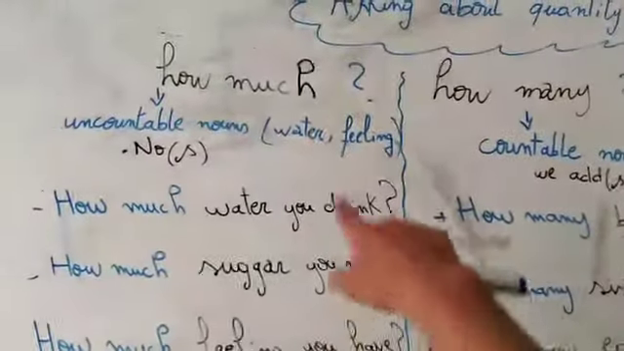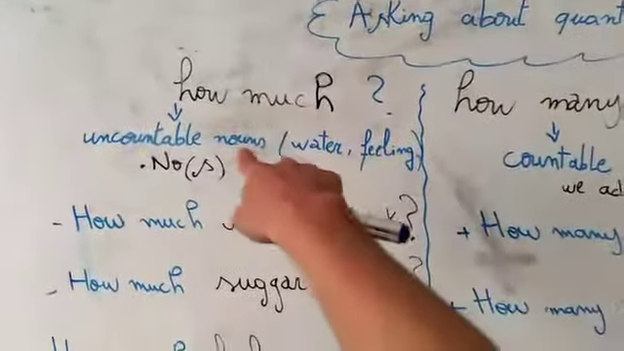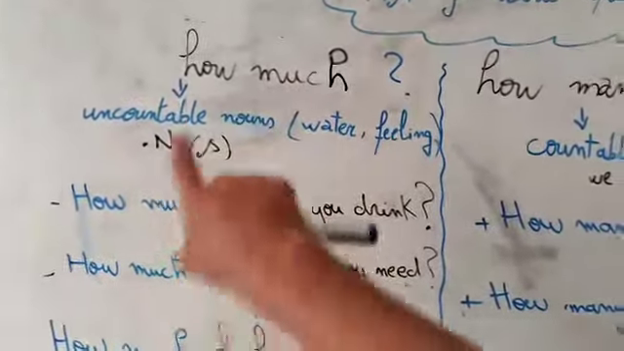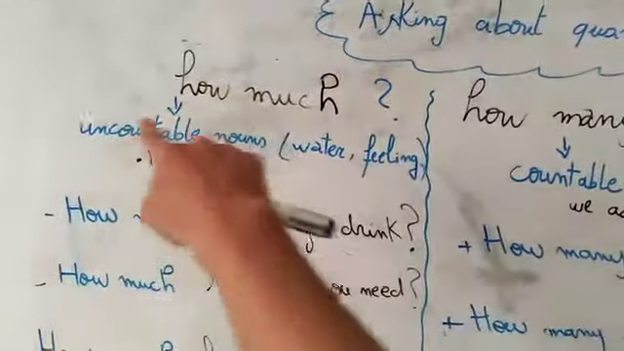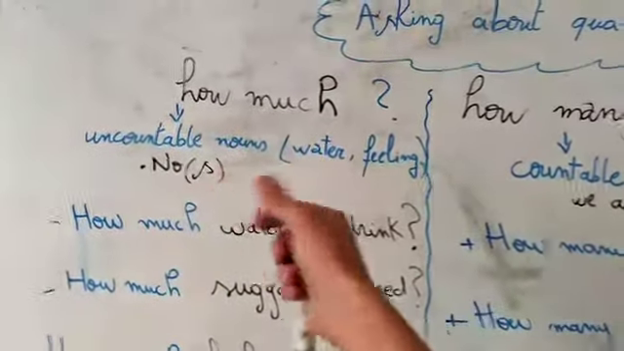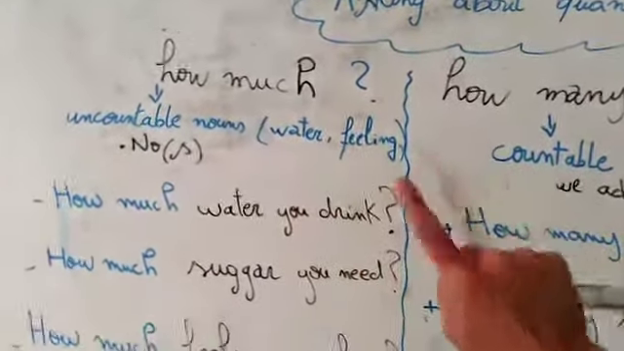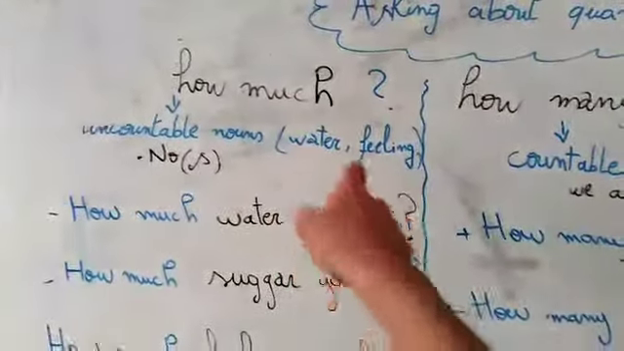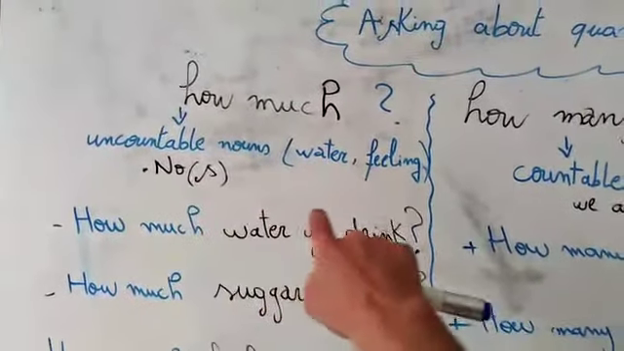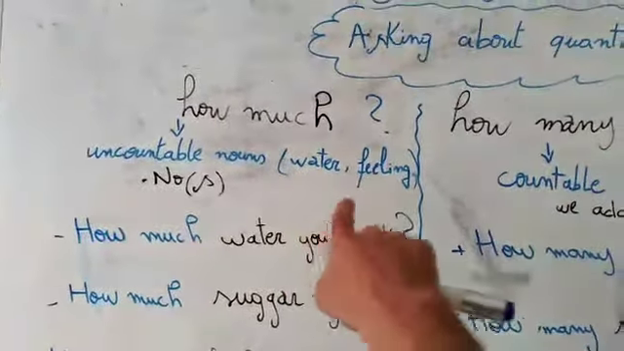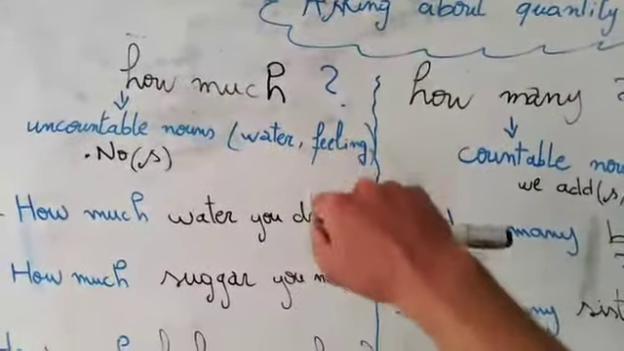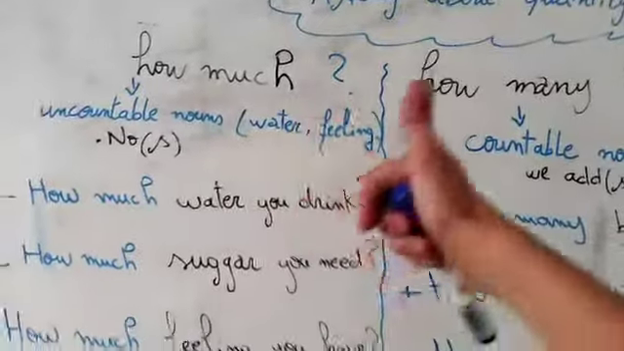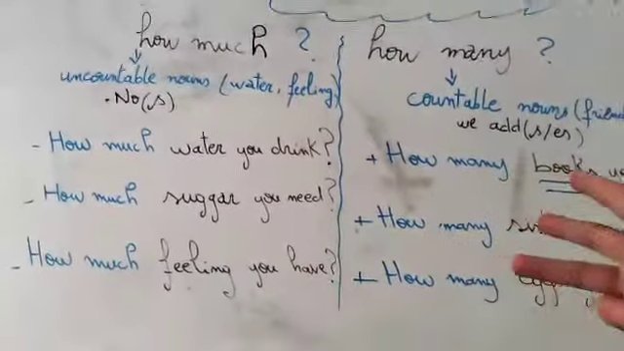Okay, very good. For how much, we use uncountable nouns. When we have uncountable nouns, we use what? We use how much. What does it mean, uncountable nouns? We have talked about uncountable nouns. For uncountable nouns, we cannot count them, and we cannot add S or ES. An example of uncountable nouns, we have water, we have milk, and feelings also. Feelings are also uncountable. For example, sadness, happiness, etc.